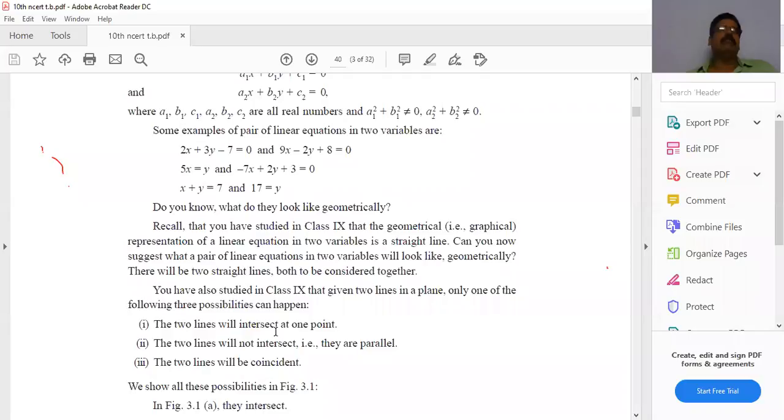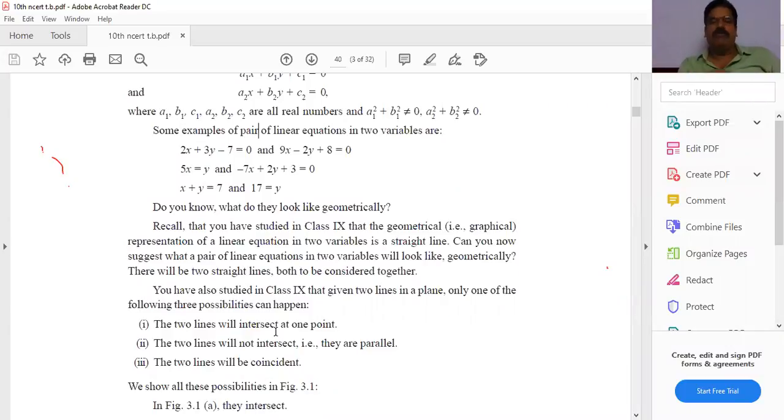For drawing, what do you have to tell me, anyone? Anyone can explain? Unmute your audio and give the answer. Anyone? Is my voice audible, everyone? Tell me how to draw a graph for an equation in two variables. What do you have to do? You learned it in 9th class.